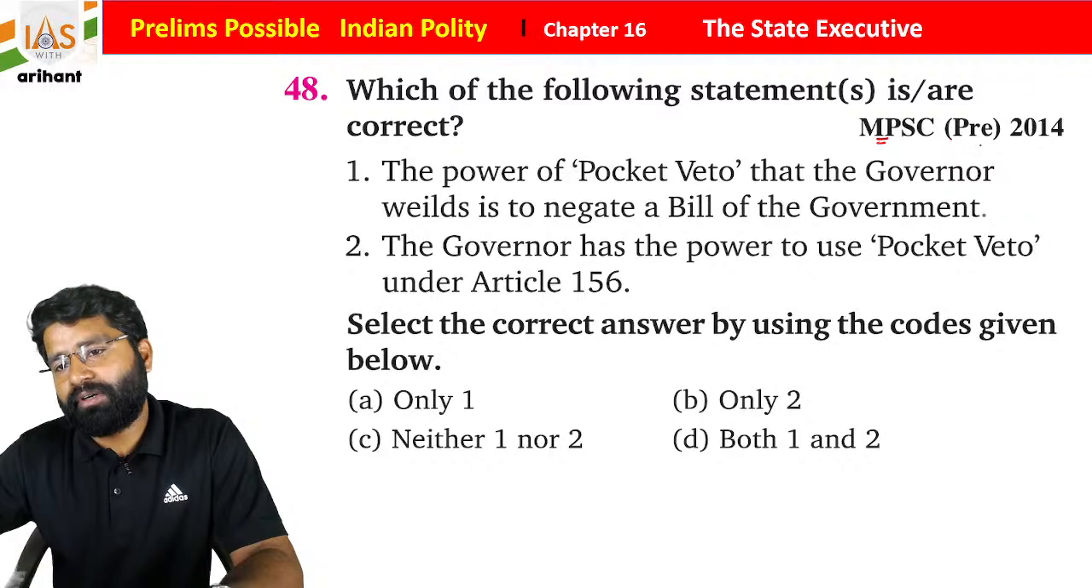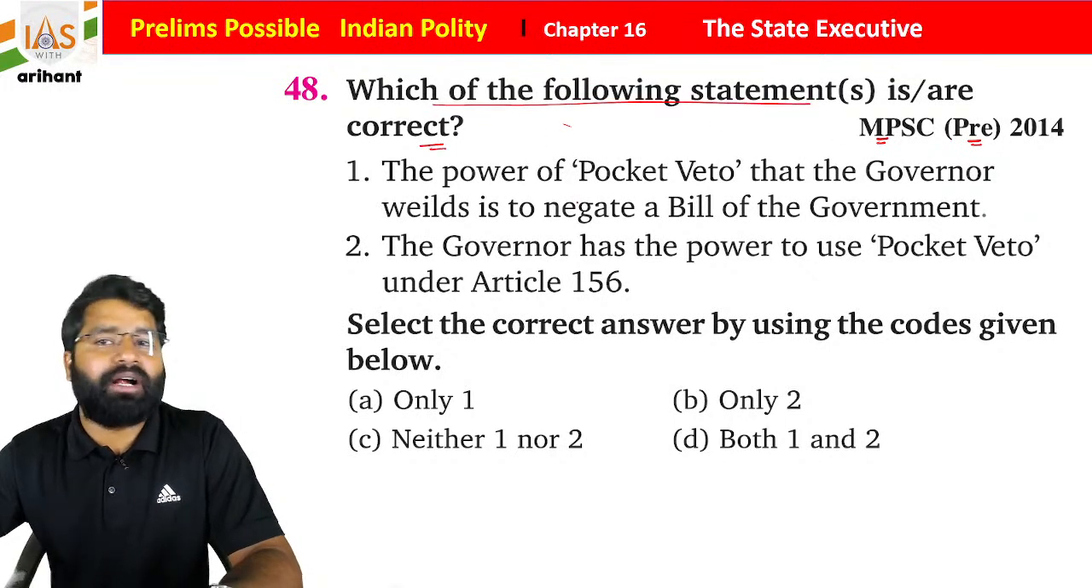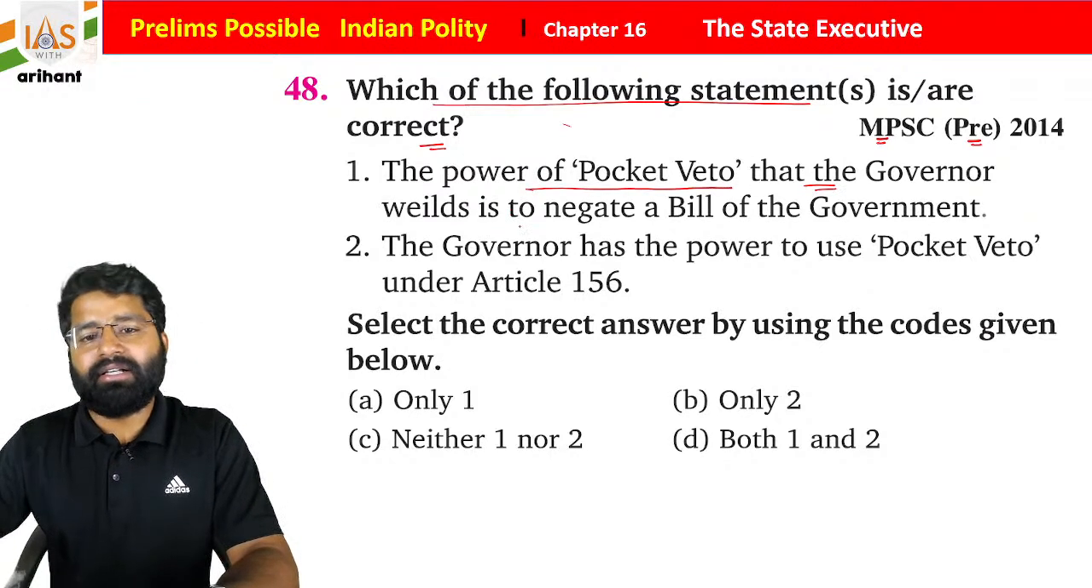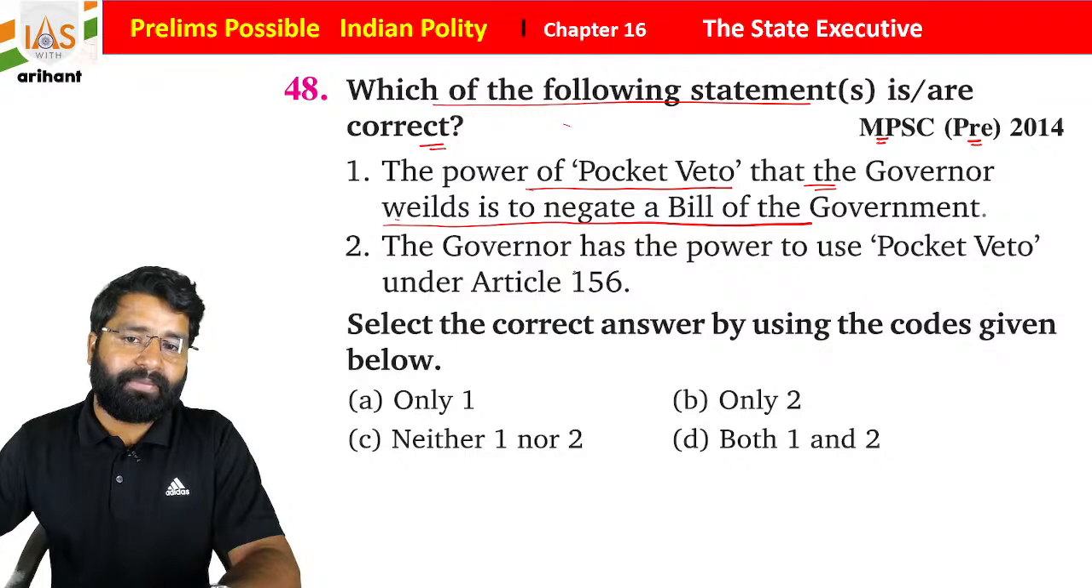Now the next question was in Maharashtra PSC 2014. Which of the following statements is or are correct? The power of pocket veto that the governor wields is to negate a bill of the government. Okay, pocket veto.